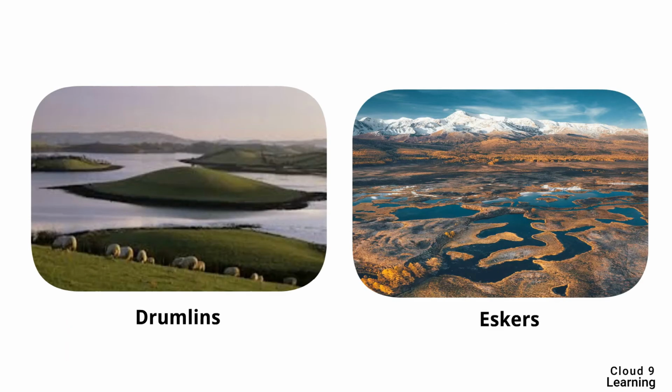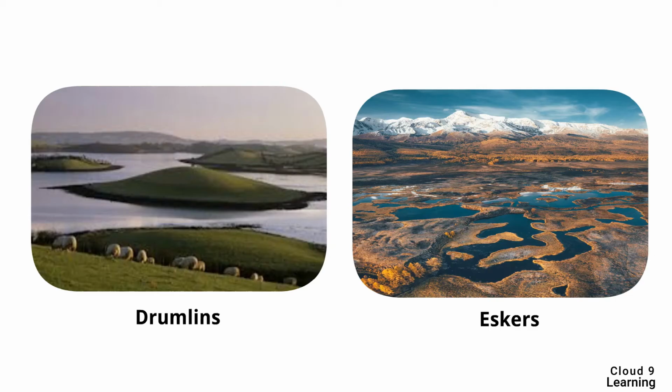The other landforms formed by the depositional work of glacier are drumlins, eskers, etc. The first picture is of a drumlin. Drumlins are elongated hills in the form of an inverted spoon. You can see it in this figure. They are formed when the ice becomes overloaded with sediments.